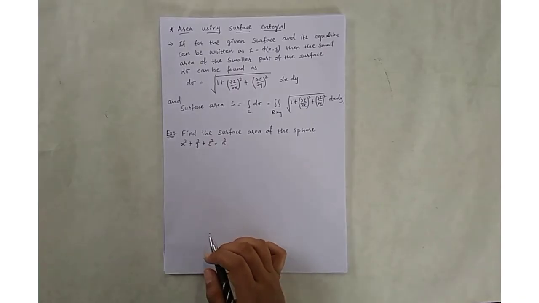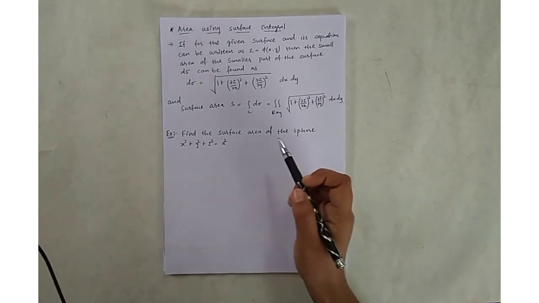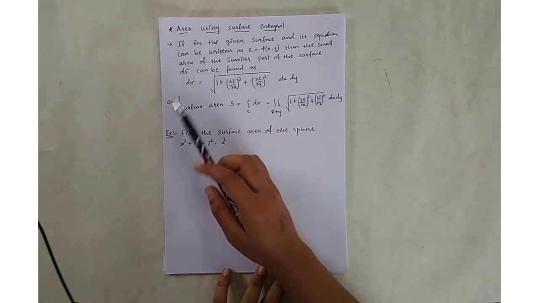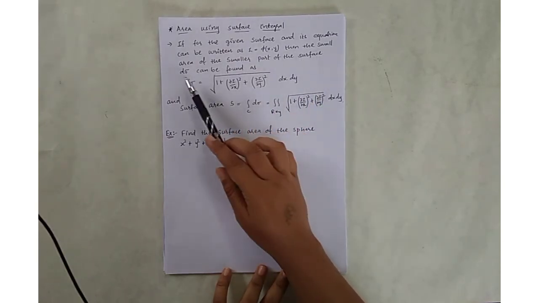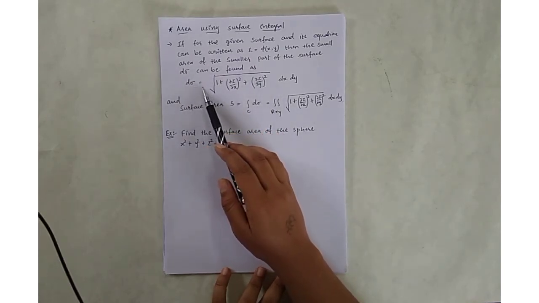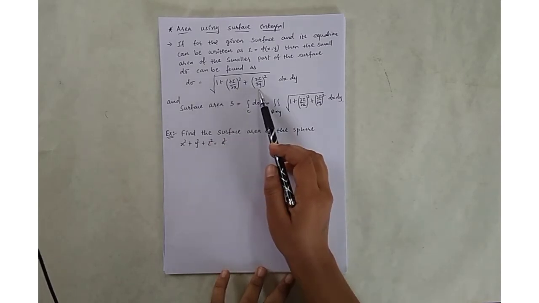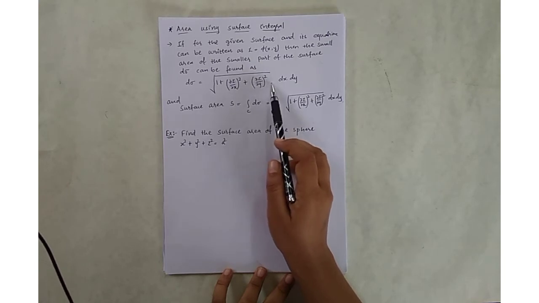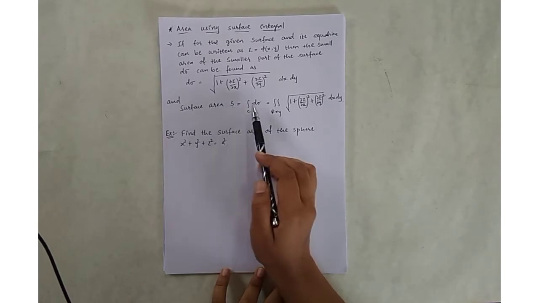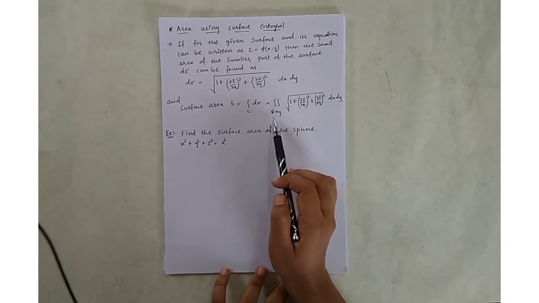Next topic is area using surface integral. So for the given surface, if its equation can be written as z is equal to phi of x, y, then the area of the smaller part of the surface, that is denoted by d sigma, can be found as: d sigma is equal to square root of 1 plus (del z by del x) whole square plus (del z by del y) whole square, into dx into dy, and the surface area S is given as the integral over region R of d sigma, putting the value of d sigma here.